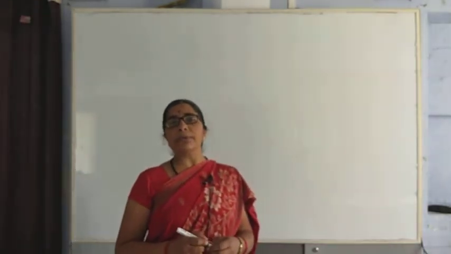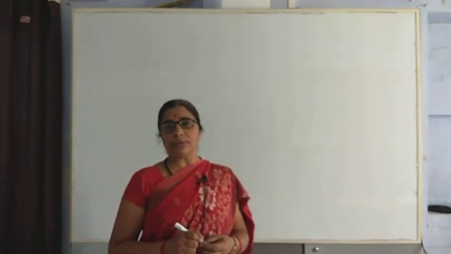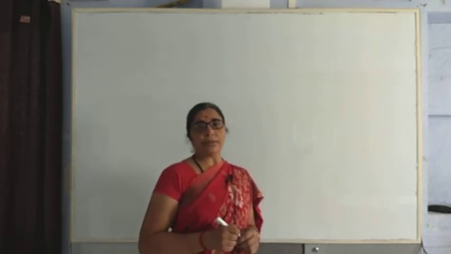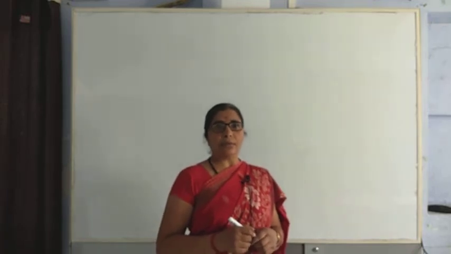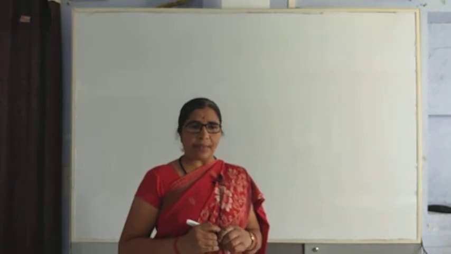Hello. In the previous session, we saw fission, that is binary fission and multiple fission, and budding in yeast. Today in this session we will continue the asexual modes of reproduction.